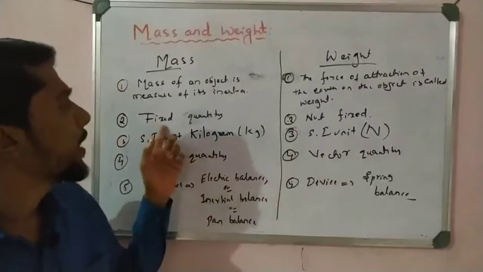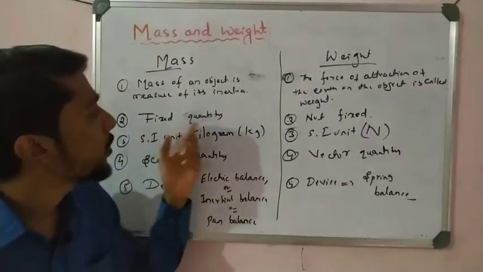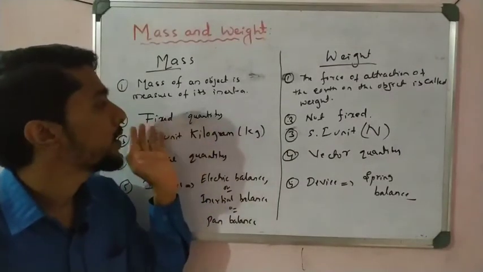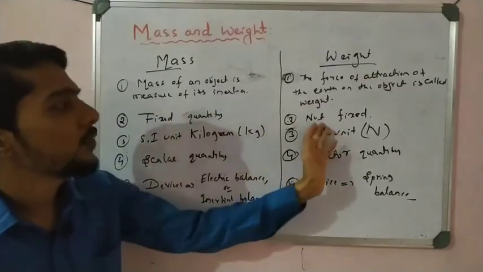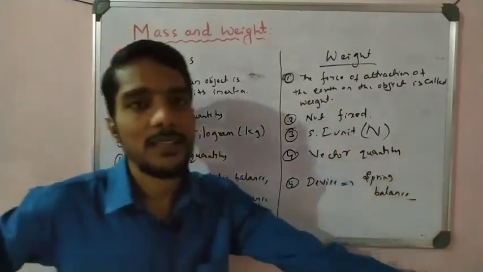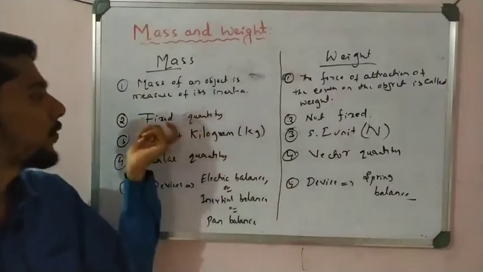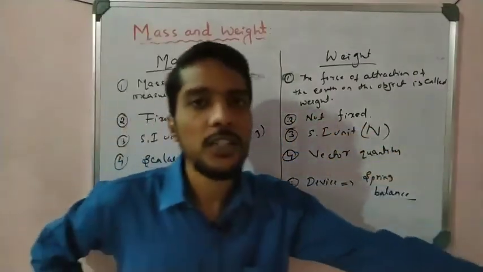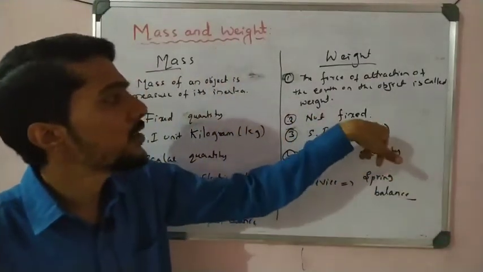You can also explain this one as a fixed quantity and not a fixed quantity. Mass is the same for every place, but weight changes from place to place, because the value of g changes.